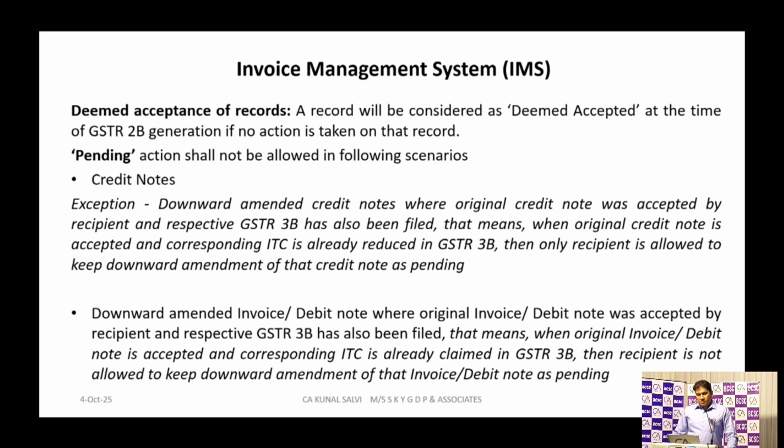See again, pending action cannot be kept for the downward amendment. That is the next point: a downward amended invoice or debit note where the original invoice or debit note was accepted by the recipient.